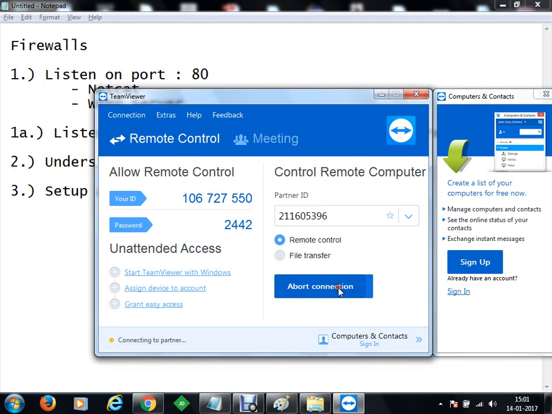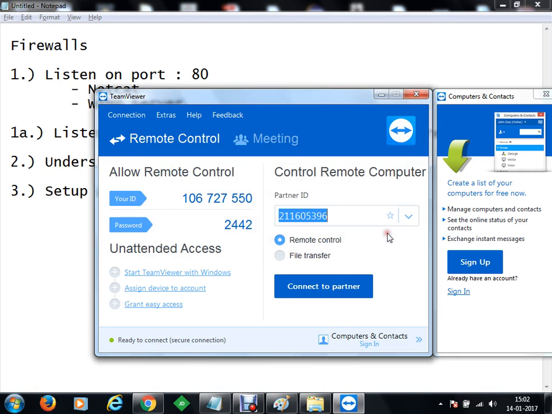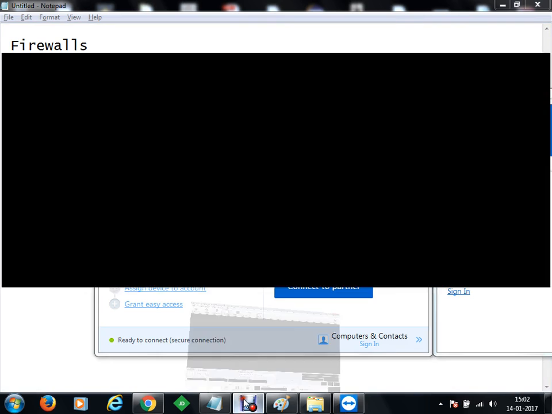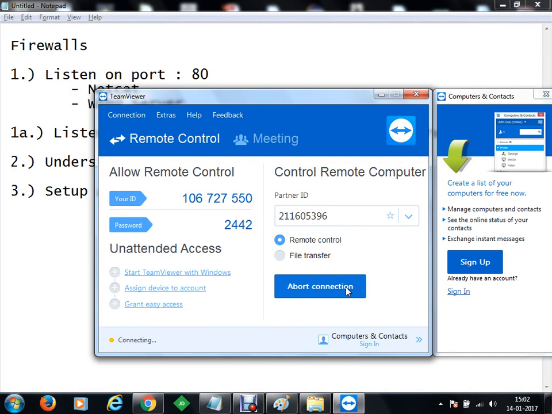So we'll connect to the client machine again and we'll just send a request from that client machine to our WAMP server. I hope there is some problem in your internet connection. Quickly again connect to the client machine so that we can record the actions.